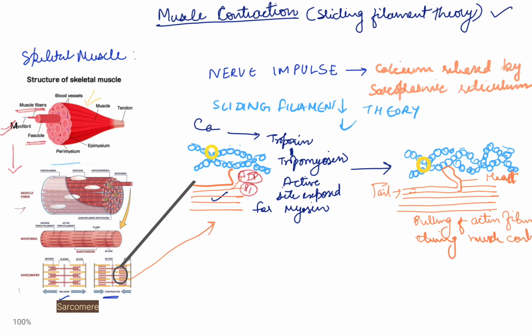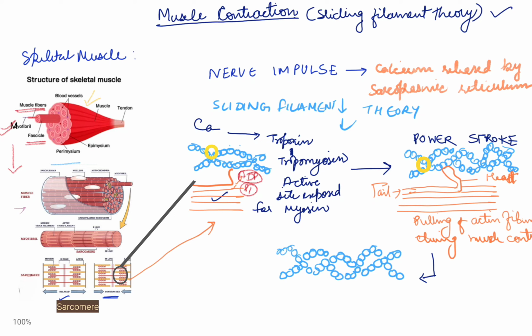Now the myosin takes a power stroke to pull the actin filament, upon which the ADP and the inorganic phosphate are released back. For further binding to the active site, again ATP binds to the myosin head and detaches the myosin head from the active site of the actin filament. The cycle goes on, it continues to contract the complete sarcomere and thereby contracts the muscle.